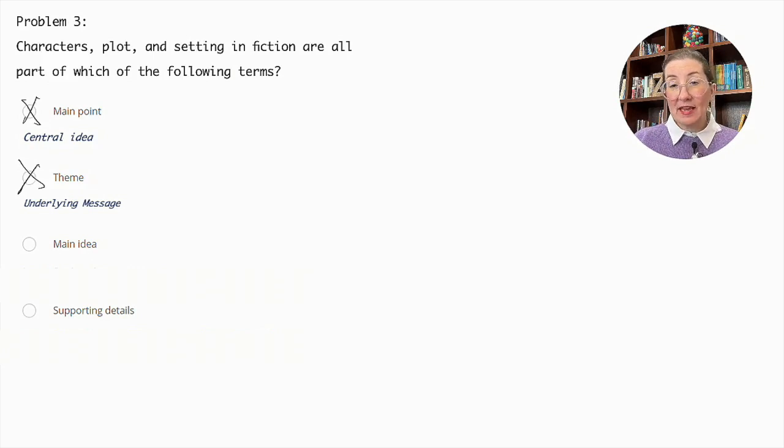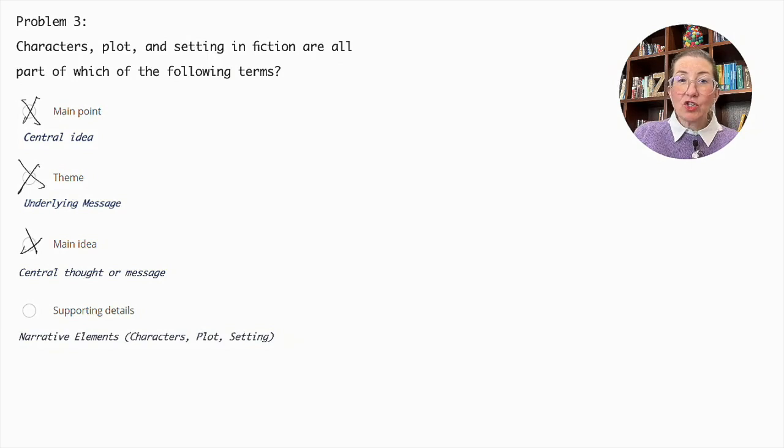Additionally, they are not the main idea, which summarizes what the story is mostly about. So let's eliminate that. Instead, characters, plot, and setting are part of the supporting details. These elements provide the necessary context and depth, bringing the narrative to life and helping to develop and illustrate the main idea and theme through the events and environments of the story. Thus, supporting details is the correct answer here.